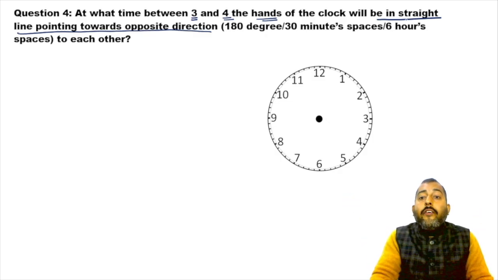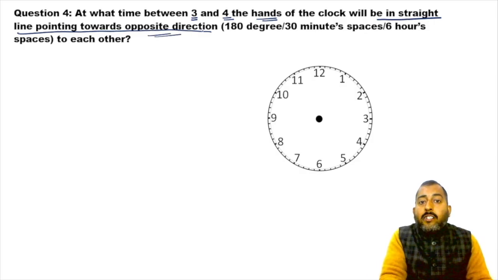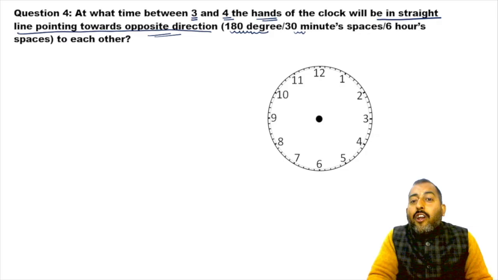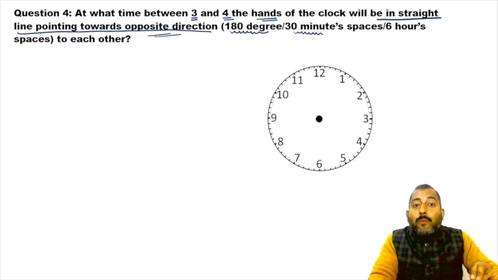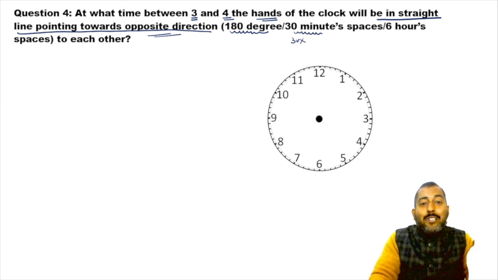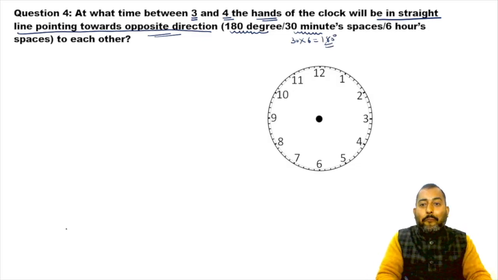Now, if hands are in a straight line pointing in opposite directions, it means we are looking for an angle of 180 degrees. It means we are looking for a gap of 30-minute spaces. Why 30-minute spaces? Because 1 minute space is 6 degrees. So 30-minute spaces will be 30 into 6, which is 180 degrees.